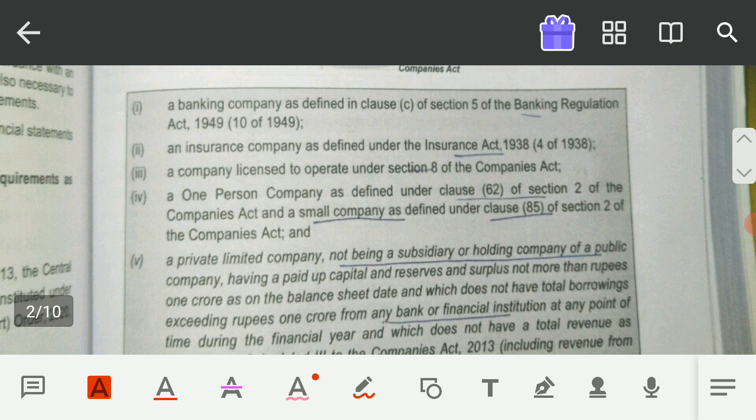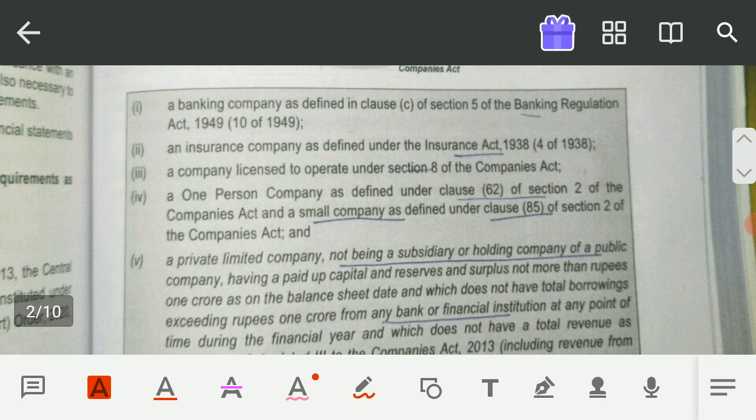Same is the case with small baby, that means small companies. So small companies as defined under clause 85 of section 2 of the Companies Act. That means you do not need to do any reporting under CARO if you are doing the audit of a small company.